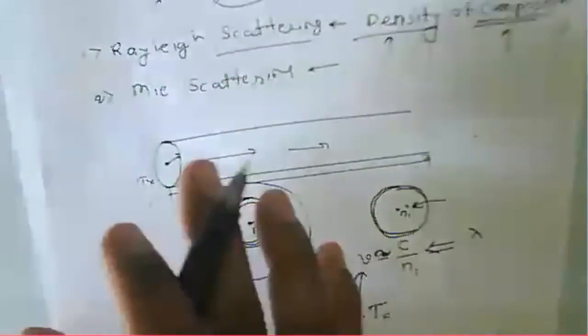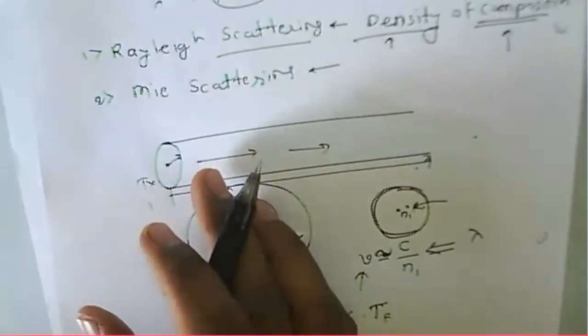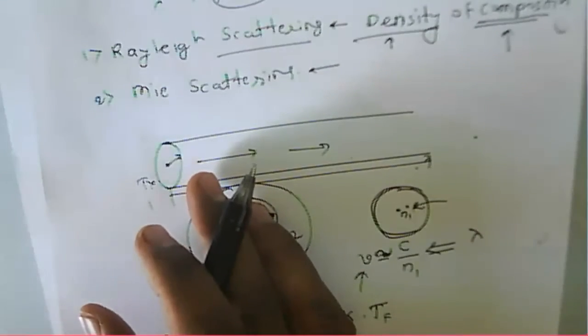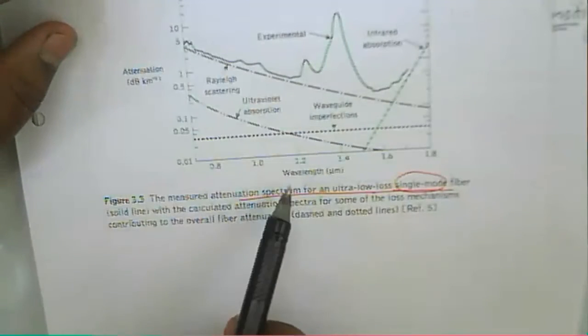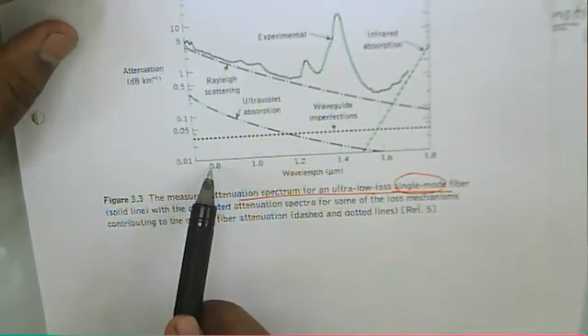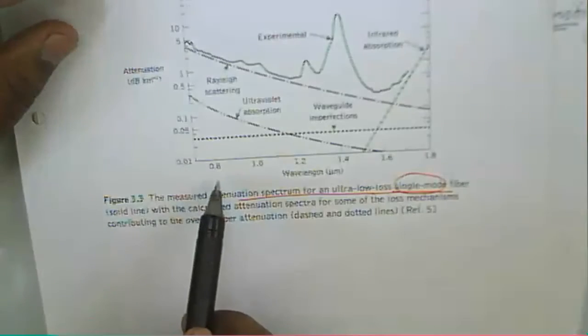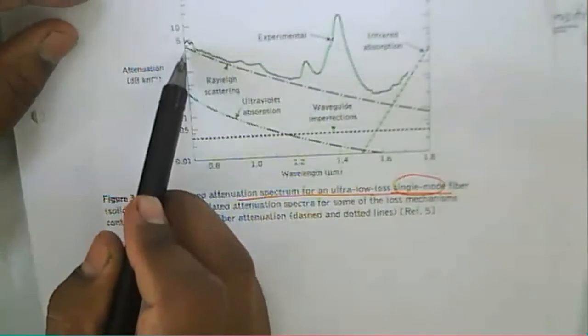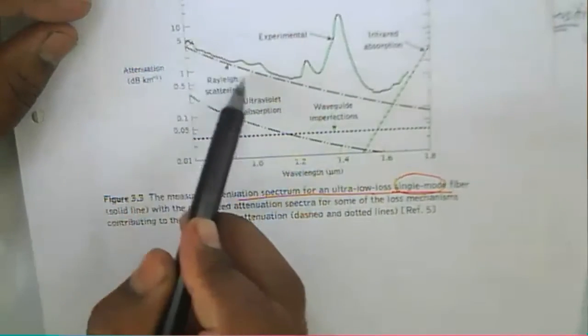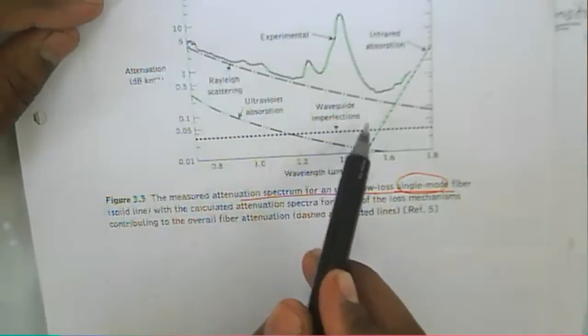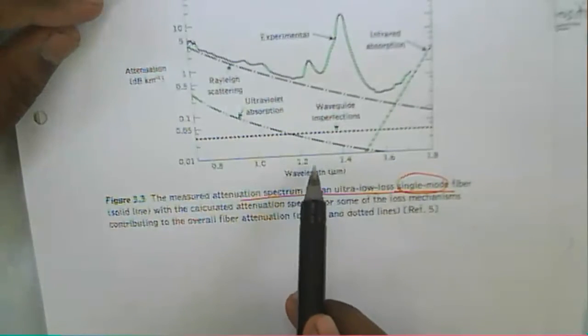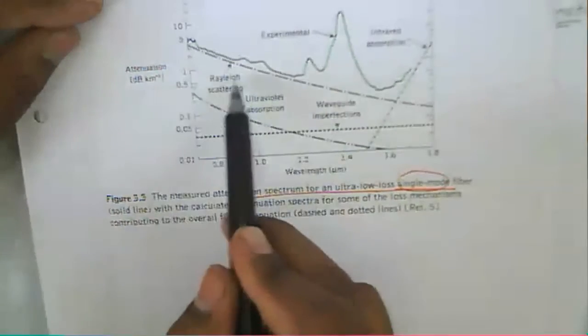If you consider the graph I showed earlier, at 0.8 micrometer, which means 800 nanometer, Rayleigh scattering is higher, meaning attenuation due to Rayleigh scattering is higher. But if you proceed further to a wavelength of, suppose, 1200, the Rayleigh scattering loss is reduced.